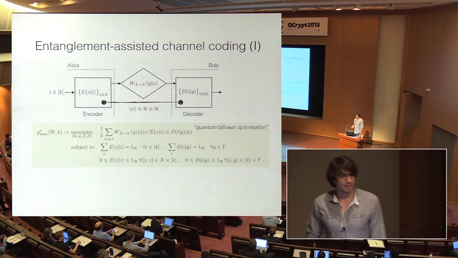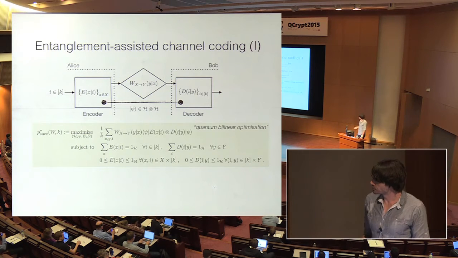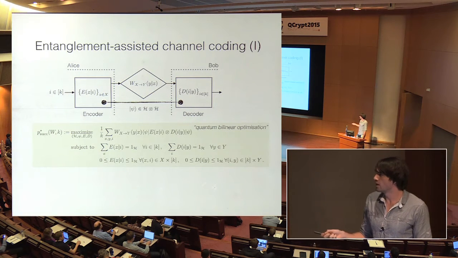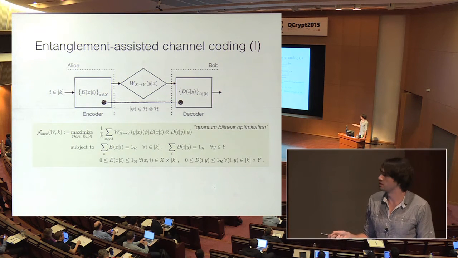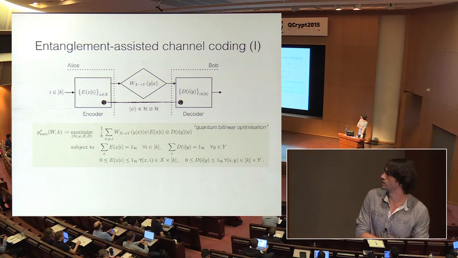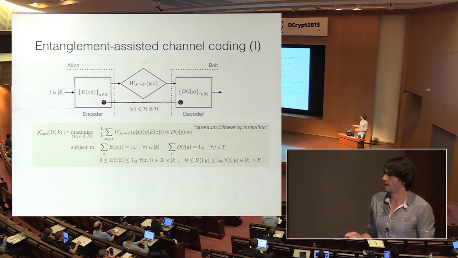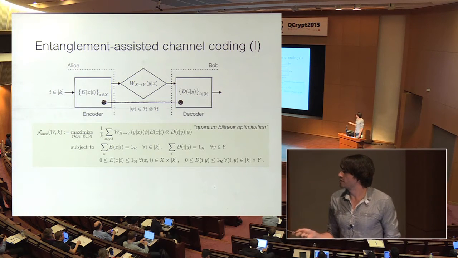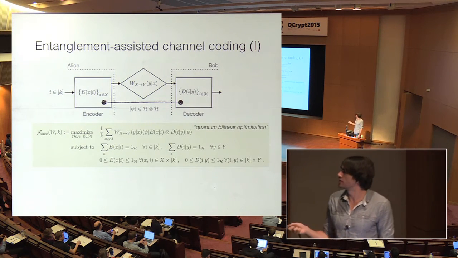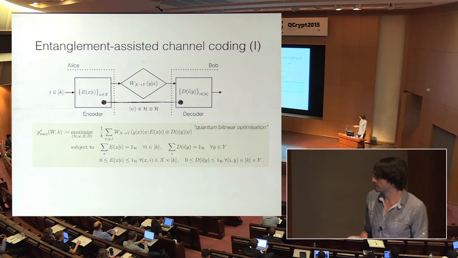Okay, now let's throw in some quantum assistance. So the picture is still the same. Only thing that changed is that now we have some assistance here. So we have some arbitrary entangled state as a resource, okay? So if we only had this state, then of course this would not help us for transmitting information from Alice to Bob's lab. But if we have it together with this noisy channel, this combination of resources might be more powerful than just having the noisy channel, okay?